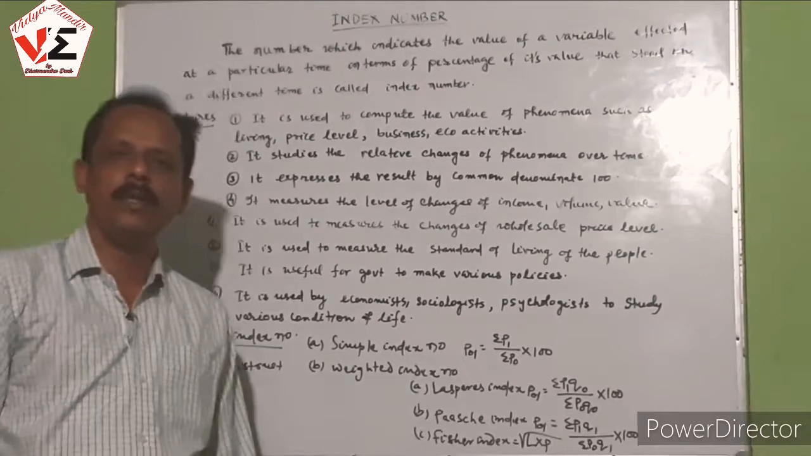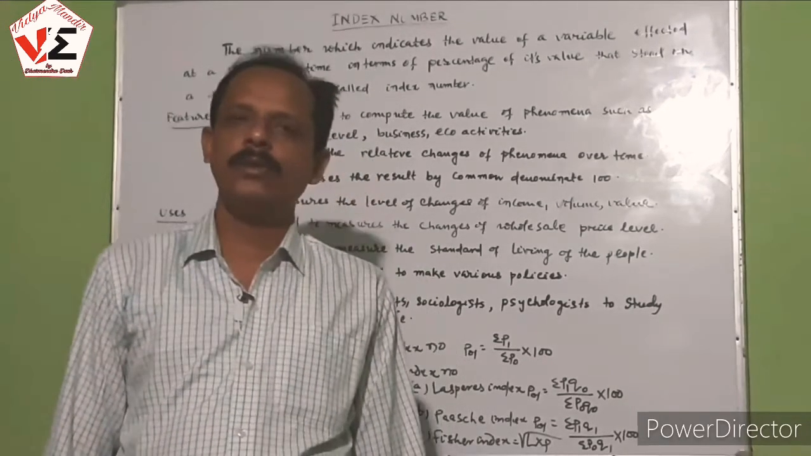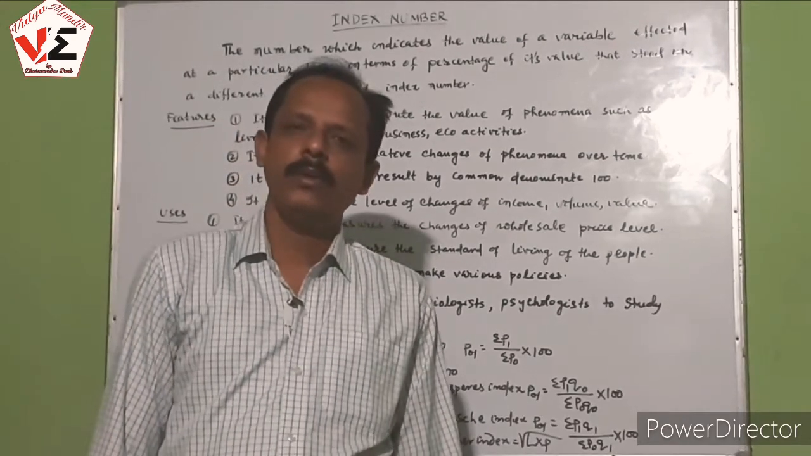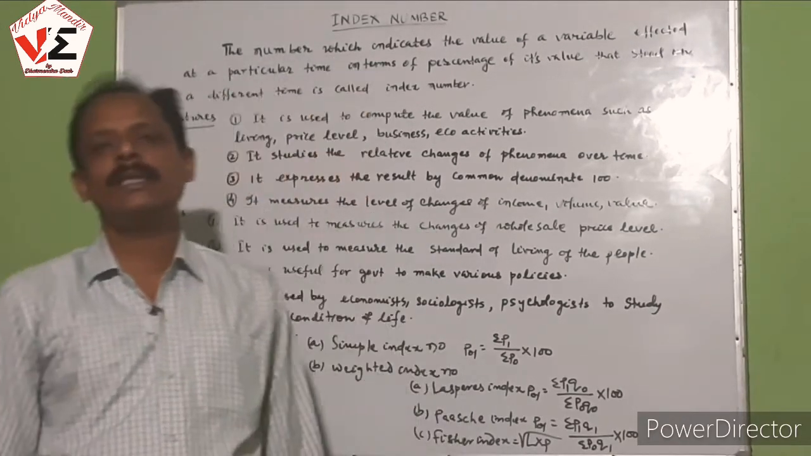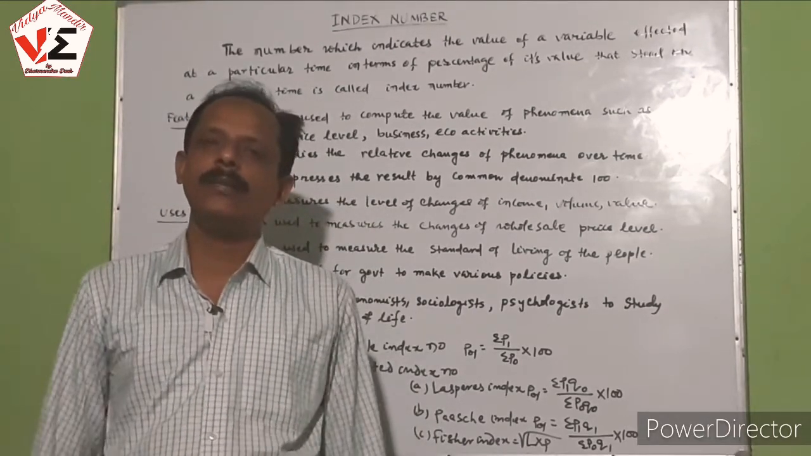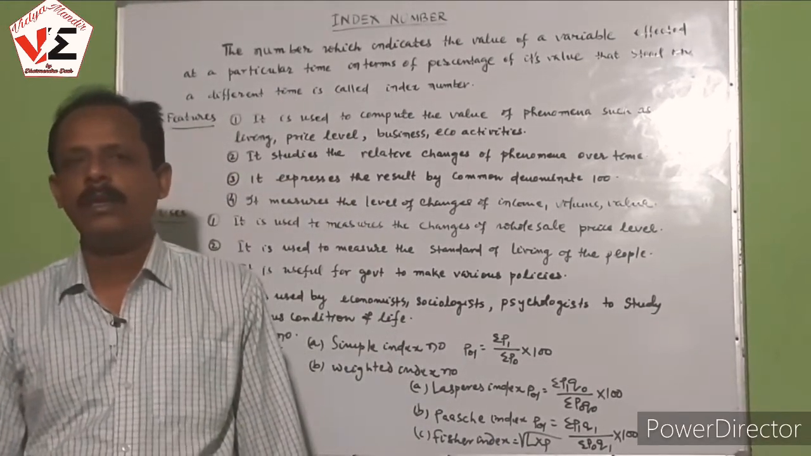In a simple index we consider only the price of the commodity, but in case of a weighted index we consider both price and quantity to find it out. It shows the wholesale price level, retail price level, or cost of living of the people, that can be shown with the help of the index number.